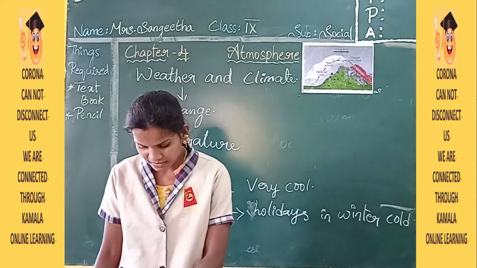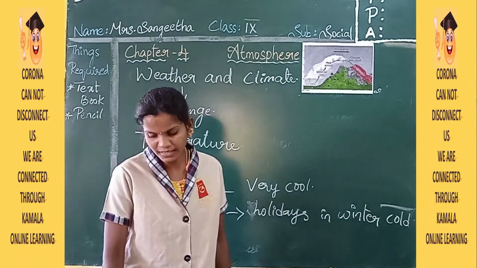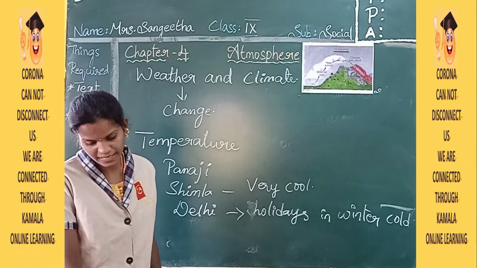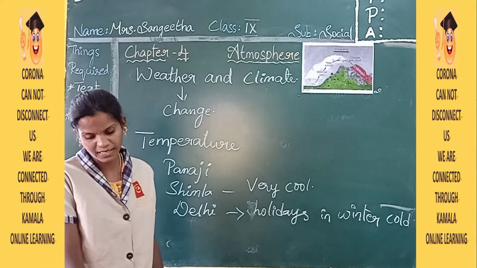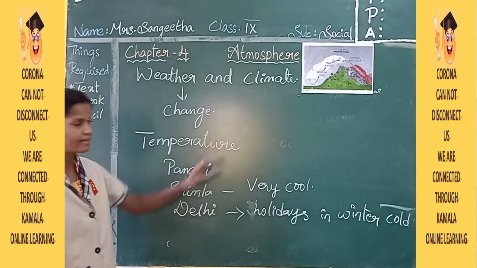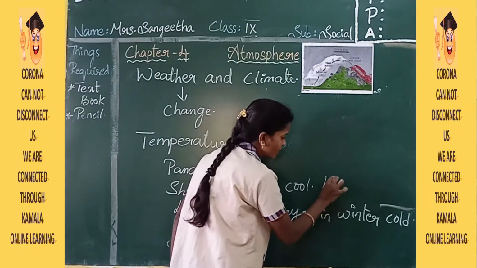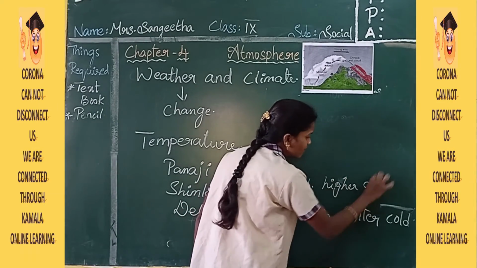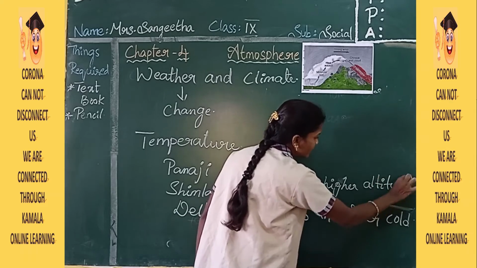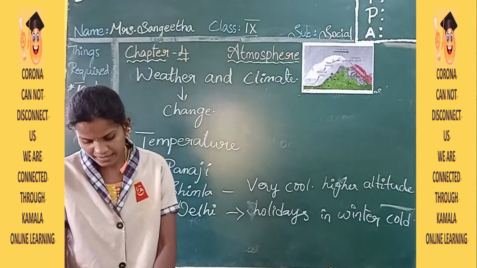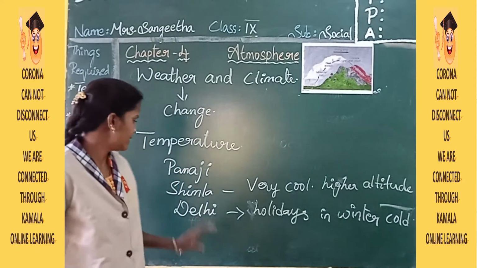And next, this is a very important thing. You have also learned that Shimla is at a higher altitude than Panaji and Delhi. Okay? Shimla has higher altitude than Panaji and Delhi and had cooler temperature. Yes, obviously.